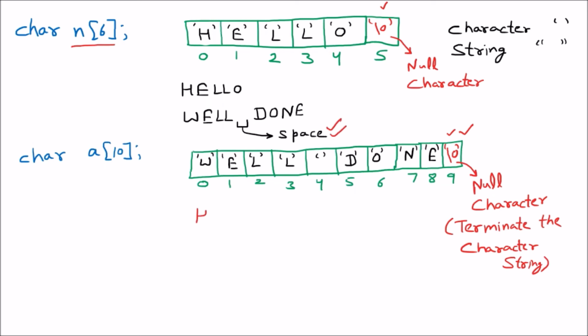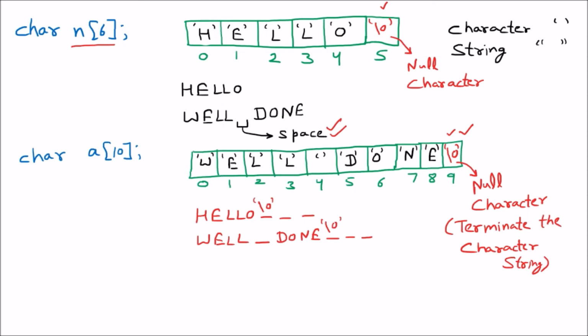If I talk about hello, then after the hello there are multiple spaces, so the compiler must know where to end. Similarly, if I talk about well done, even after that there are multiple spaces, so the compiler can get confused. That's why the compiler itself puts the \0 at the end, so that it can say that yes, this is the termination, this is the end of the string.